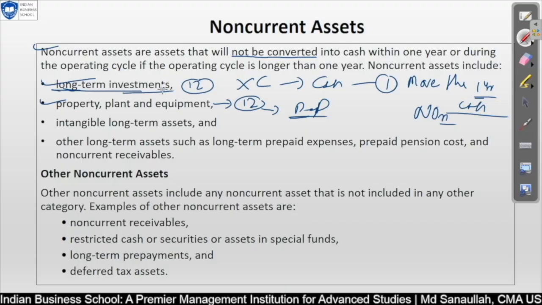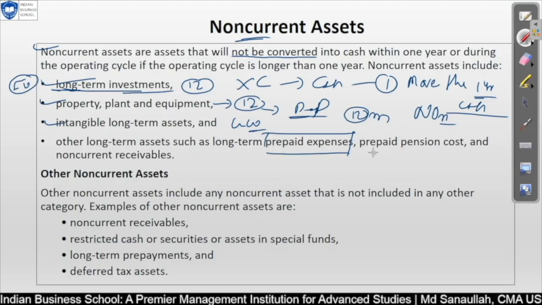For that you cannot do the depreciation, but you have to follow other GAAP and IFRS related rules with regard to fair value evaluation kind of stuff. Intangible long-term asset may be your goodwill or something. Other long-term assets, such as long-term prepaid expense for more than 12 months, will come into your non-current asset.